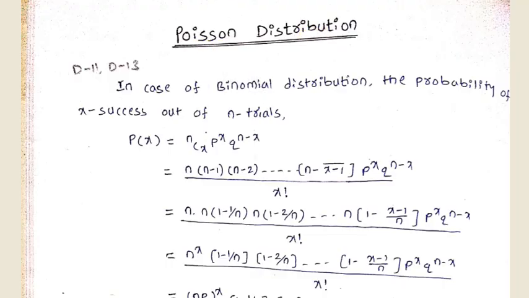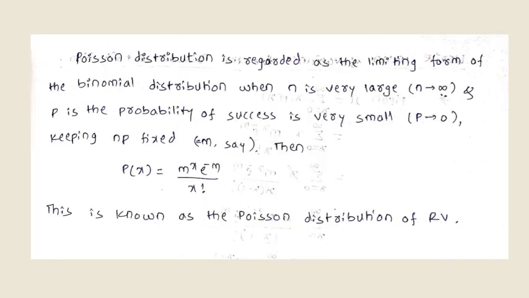Second type is Poisson distribution. In Poisson distribution, n, the sample number, is very large or near to infinity, and the probability of success, that is p, is very small or close to 0.